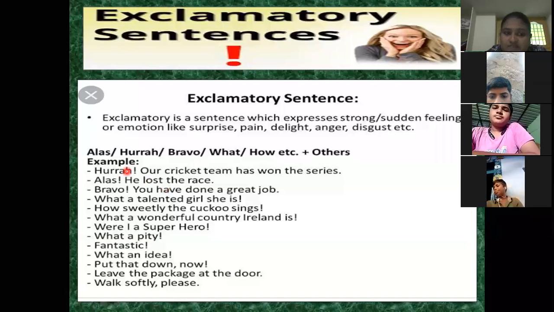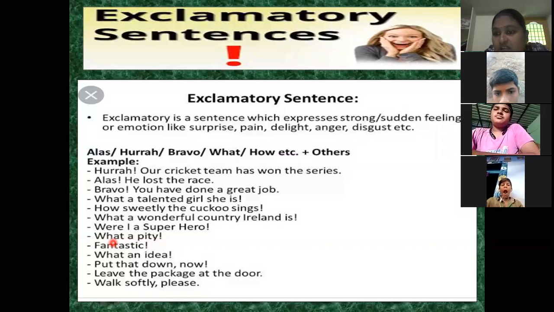So to express feelings, we can use exclamatory words, and also question words. Here also we can use question words to express our feelings. See here, what a pity. What an idea. What a wonderful country Ireland is.